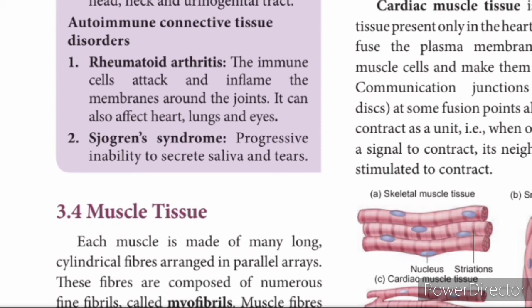Cardiac muscle is a special type of muscle. It is a contractile tissue present only in the heart. Cell junctions fuse the plasma membrane of cardiac muscle cells and make them stick together. So, communication junction, the intercalated disc, is seen in the case of cardiac muscle tissue.